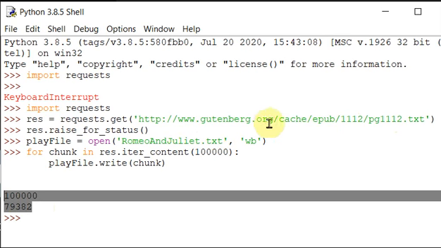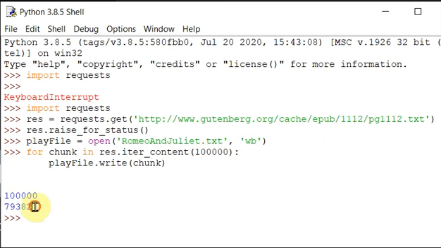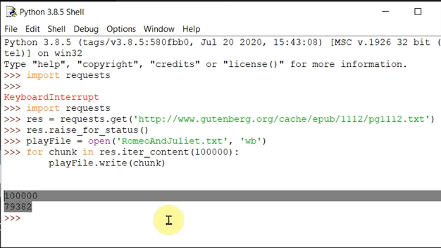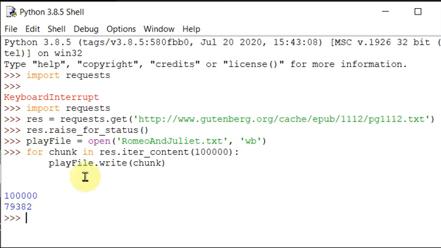Okay, that is a project which has the script of the complete play, Romeo and Juliet. So the total size of this is this. Okay, this is my number of bytes. So what we are doing in this program is we are just getting chunks of data, or bytes. Okay, finally you're going to close.